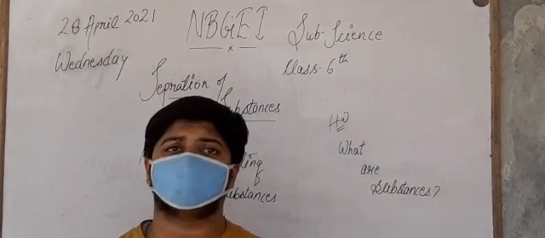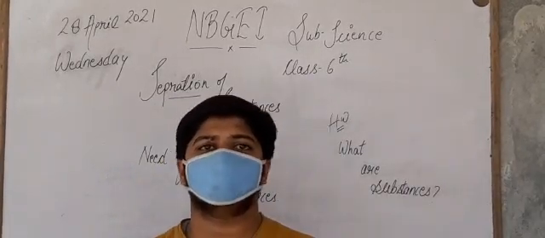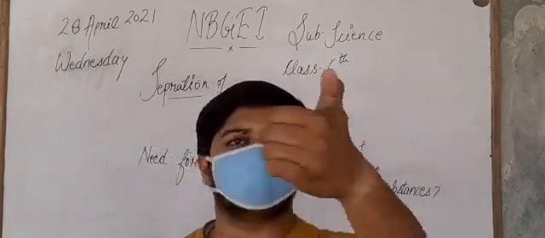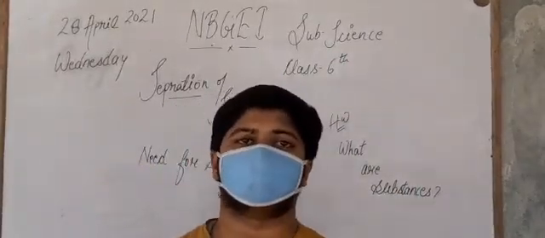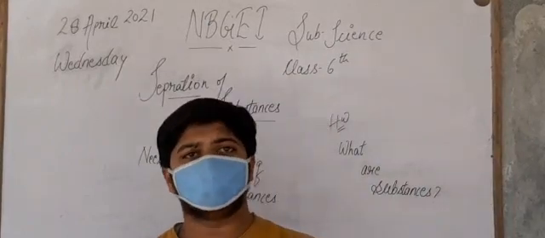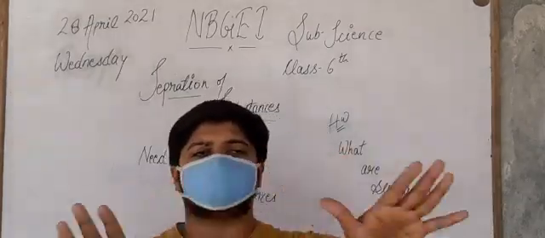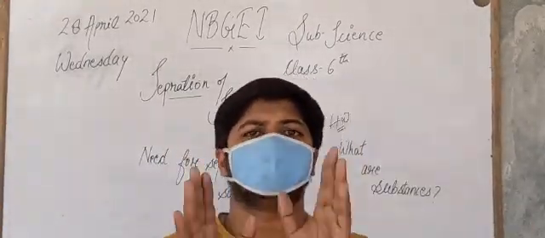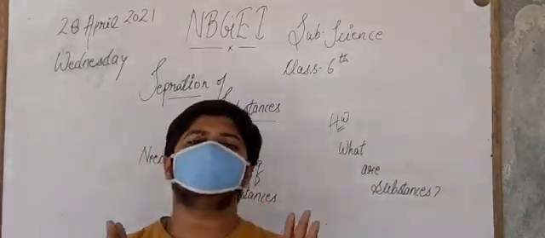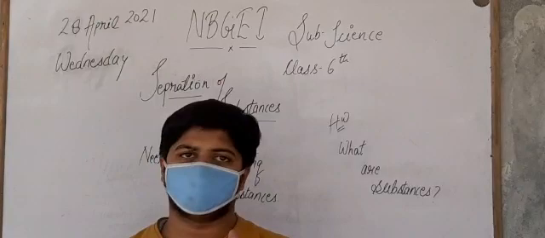In the homogeneous, we discussed the uniform composition. Those mixtures which have a uniform composition are homogeneous. And in the heterogeneous, we talked about those mixtures which do not have any uniform composition. Those are called heterogeneous mixtures.